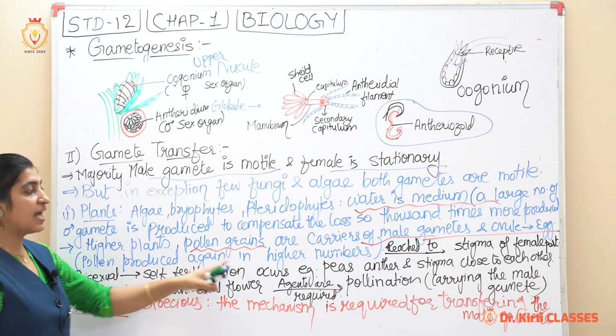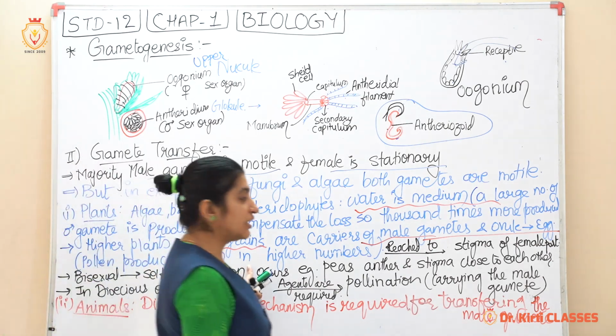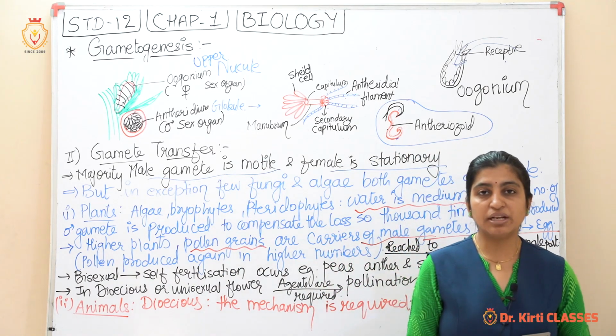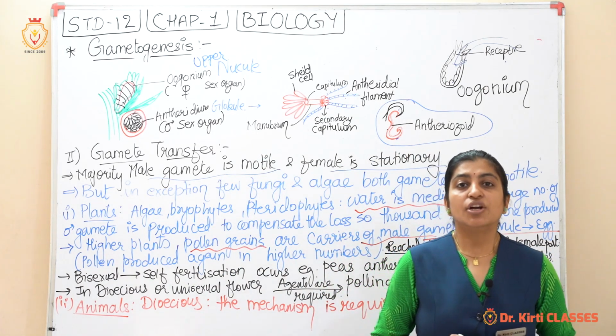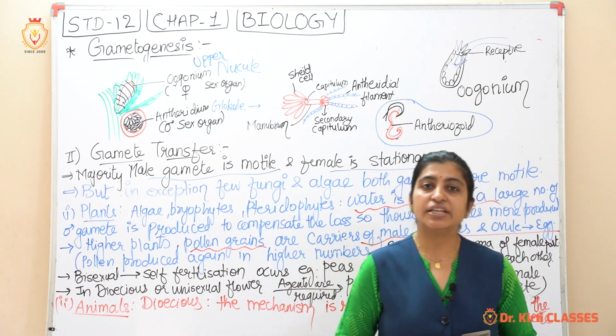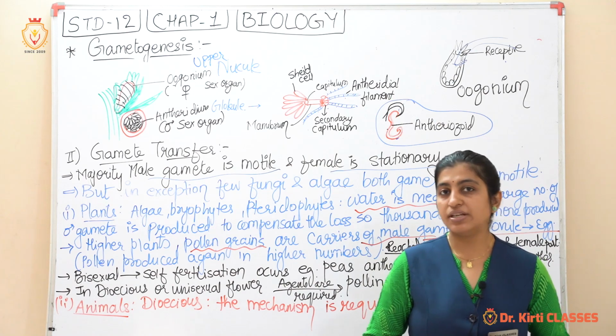Pollen is again produced in high numbers, to compensate for loss, so a large number of pollen grains are released from the anther at a time and reach the stigma of the female part.